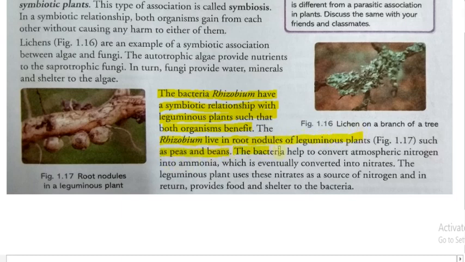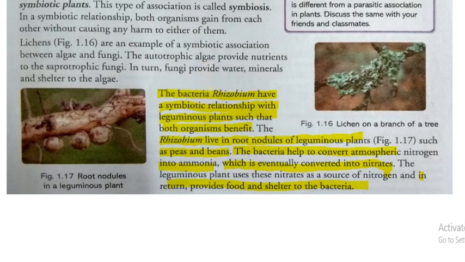The bacteria help to convert atmospheric nitrogen into ammonia, which is eventually converted into nitrates. The leguminous plant uses these nitrates as a source of nitrogen and in return provides food and shelter to the bacteria. So the bacteria present in root nodules of leguminous plants show which kind of relationship? Symbiotic relationship.